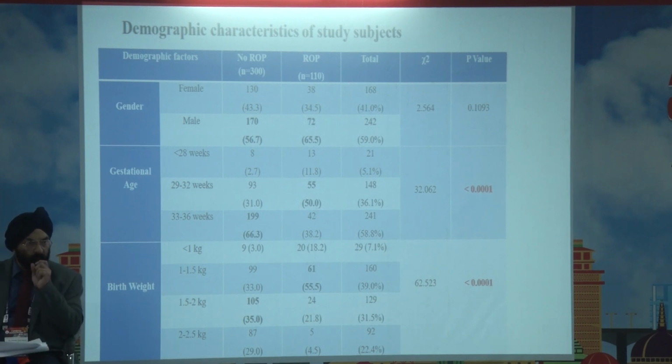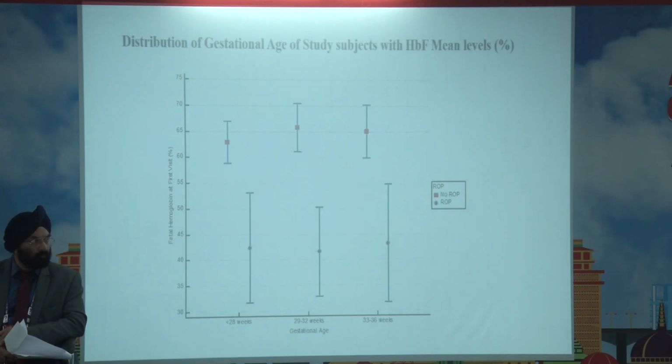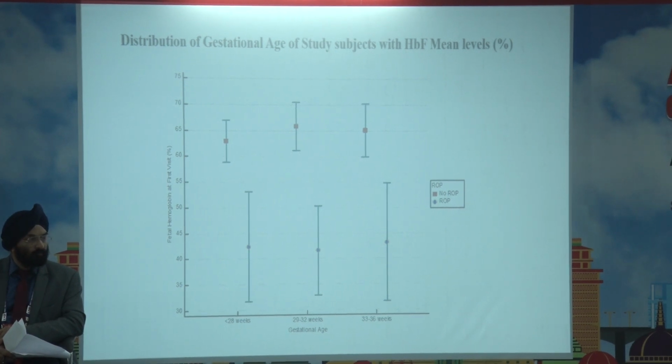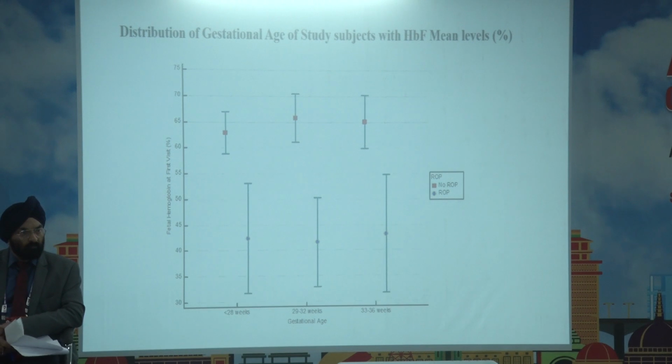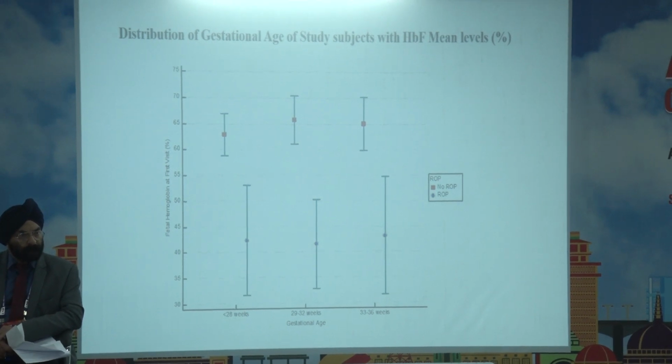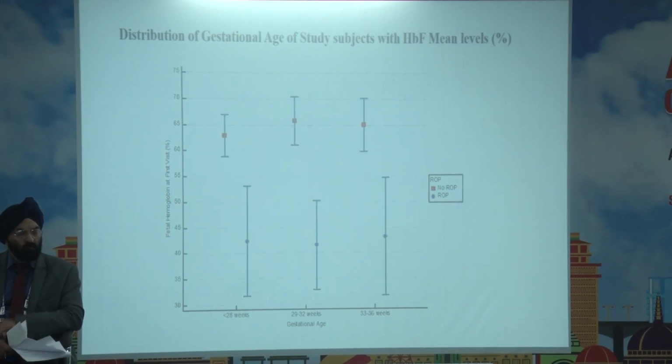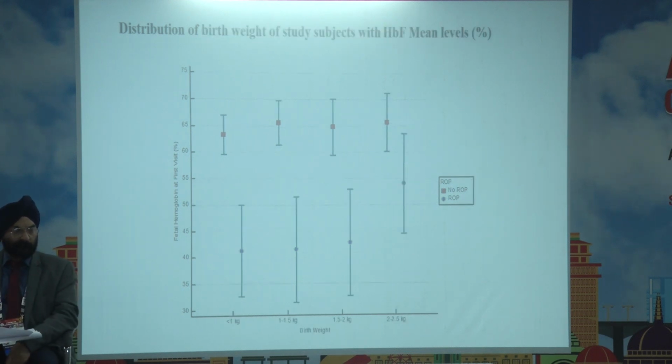Although there was male preponderance, it was not statistically significant, and those infants who developed ROP had a lesser gestational age and birth weight, which was statistically significant. This is the mean fetal hemoglobin graph with respect to gestational age, in which we can clearly see that those infants who developed ROP had lower fetal hemoglobin levels compared to those who did not develop ROP in all the gestational age groups. Similar findings were observed with birth weight.